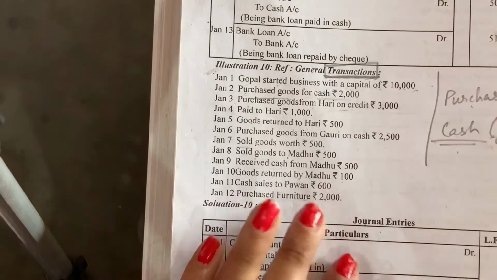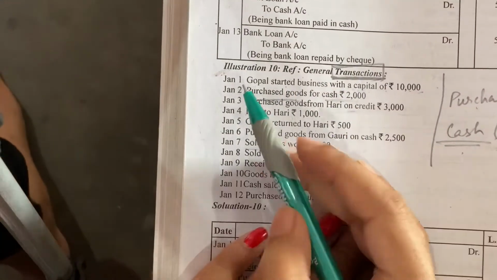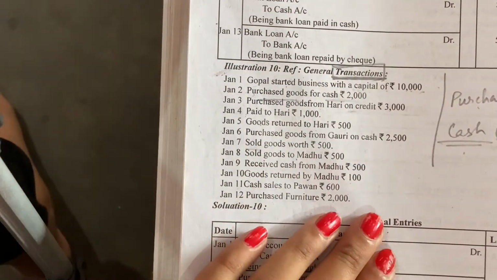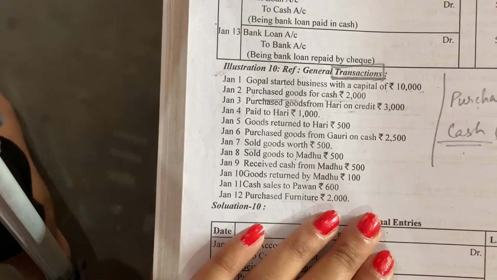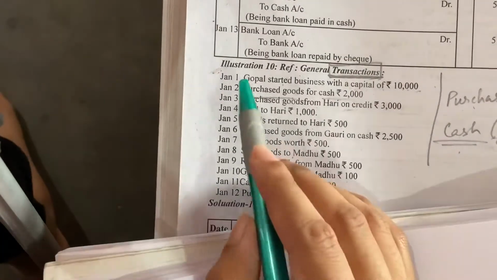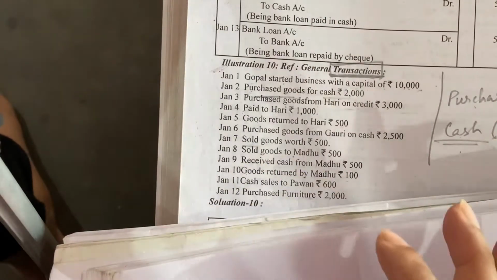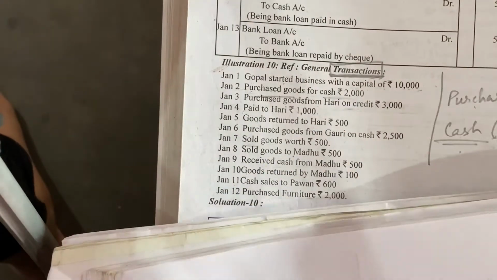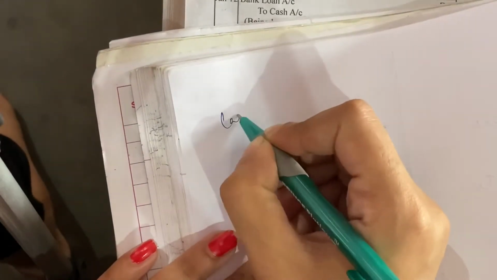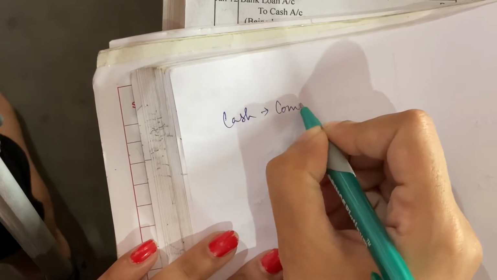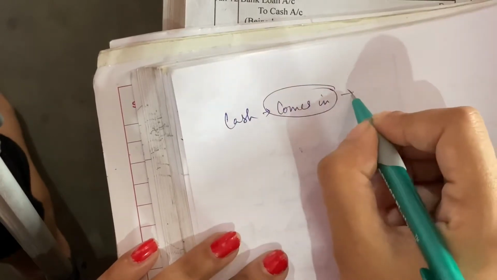If we serially go through all the items of this question, Gopal started a business with a capital of rupees 10,000. So there is the owner of the business, Gopal, who brought in some capital. जब वो capital लेके आता है, मतलब वो business में cash डाला है. So what is the first aspect? We have the first aspect as cash is coming in. What comes in is debited.